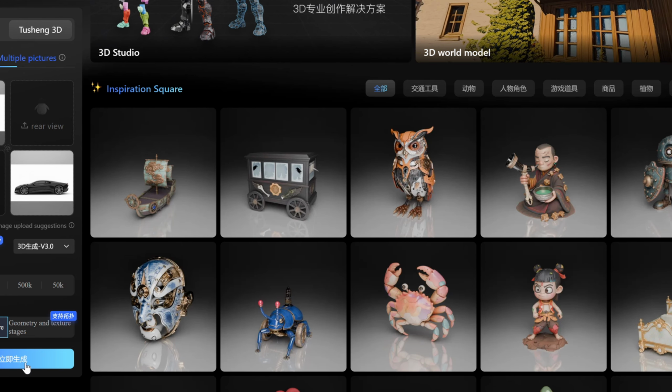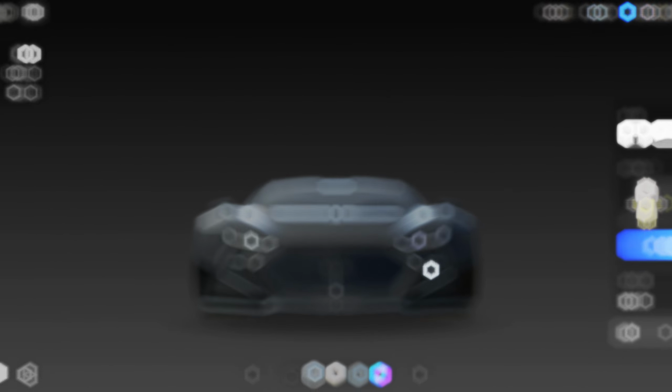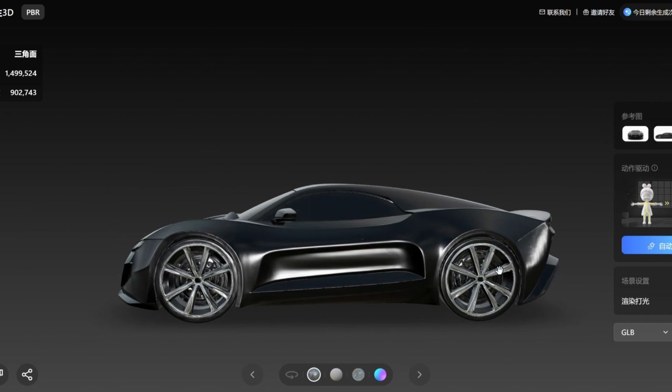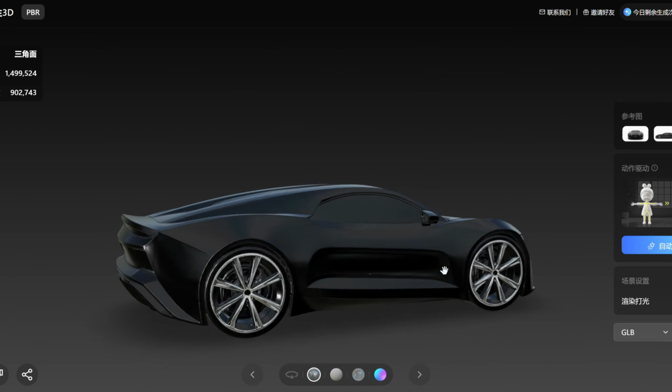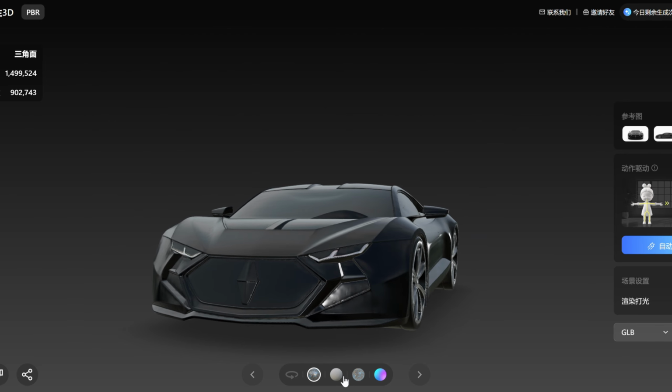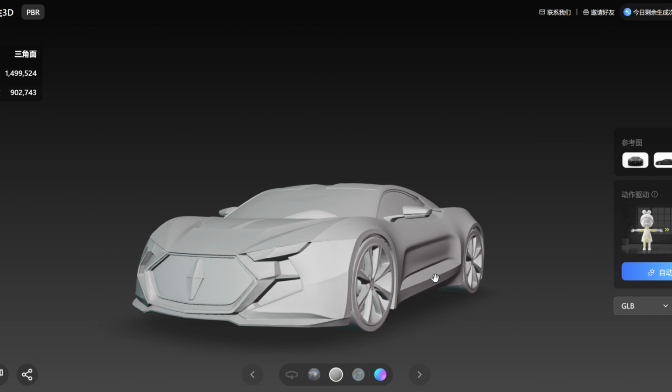And there you have it. A full 3D model of your car concept. Full with texture, white mold, albedo and normal views. You can also save in various formats from OBJ to GLB.